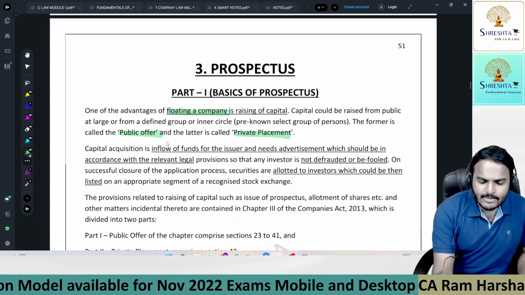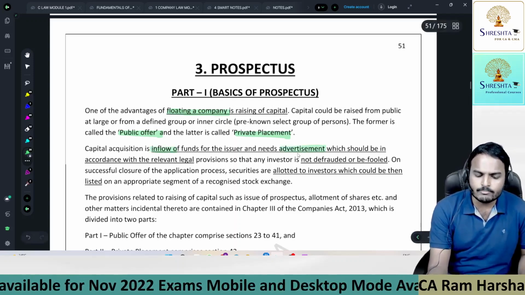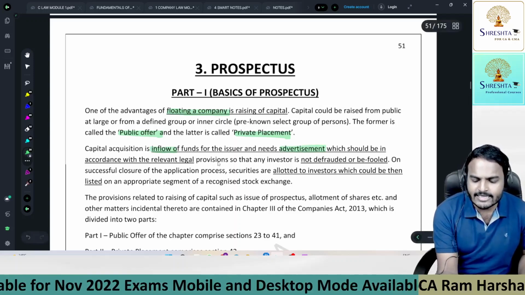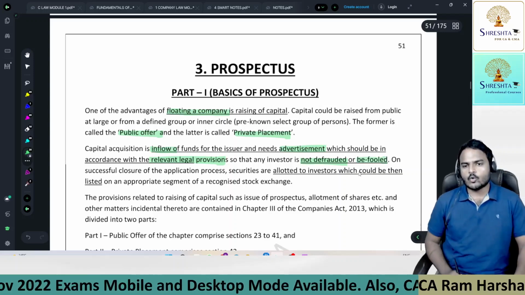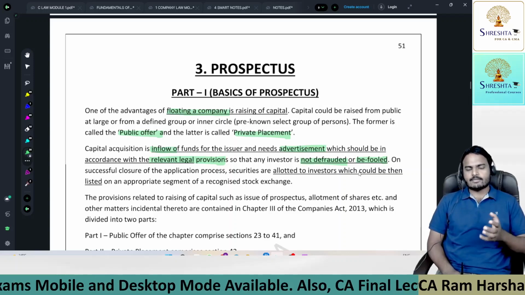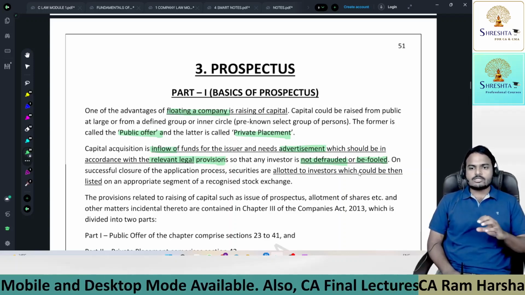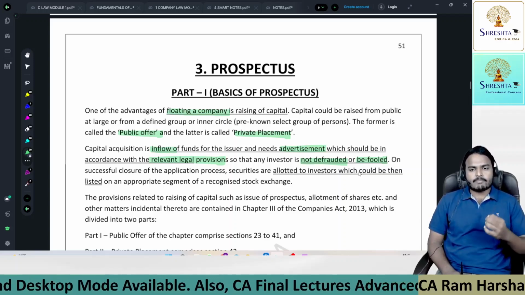Next one. Capital acquisition is inflow of funds for the issuer and needs advertisement which should be in accordance with the relevant legal provisions so that the investor is not defrauded or fooled. Of course, the main purpose of the Companies Act and the SEBI Act is to protect investors from the company's malpractices.